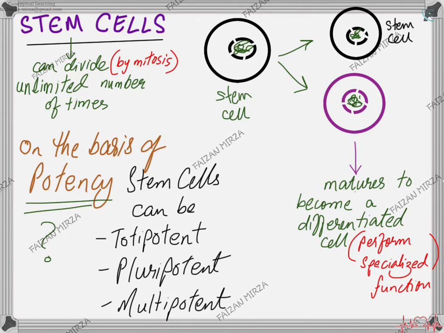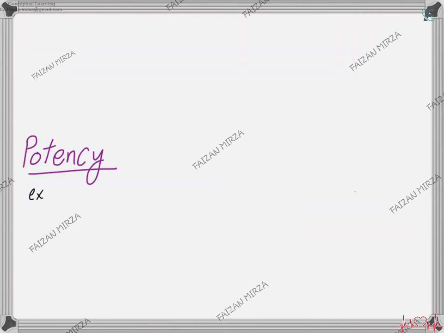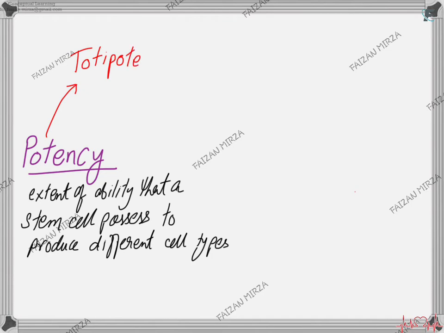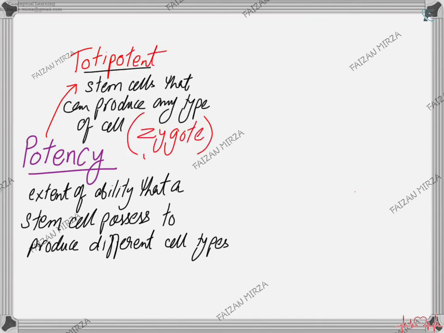So what is potency? Potency is basically the extent of the ability that a stem cell possesses to produce different cell types. On the basis of potency, the stem cell could be a totipotent stem cell, a stem cell that can produce any type of cell. For example, a zygote up to a stage of 16 cell division is a totipotent stem cell.